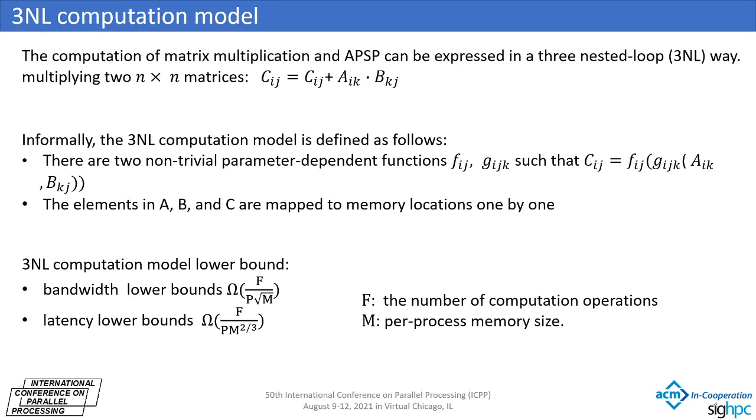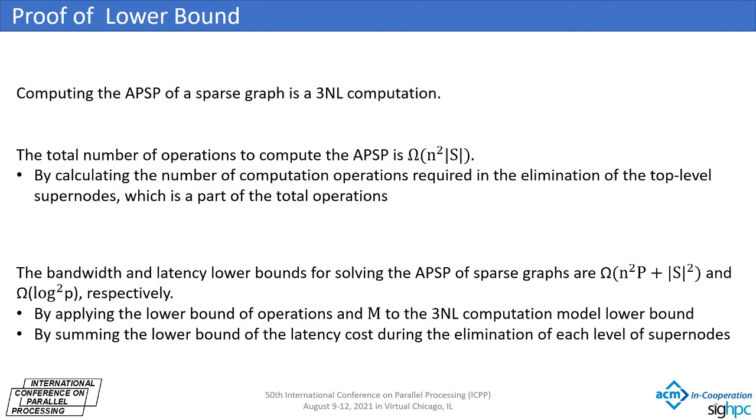Gray Ballard et al. gave the communication lower bound of the 3NL computation model in the distributed memory model, which is related to the number of operations F and memory size M. In order to get the lower bound of communication, we first prove that computing the APSP of a sparse graph is a 3NL computation. And then, we prove the lower bound of operations by calculating the number of operations required in the elimination of the top-level supernodes, which is a part of the total operations.